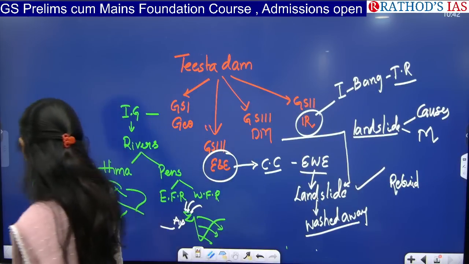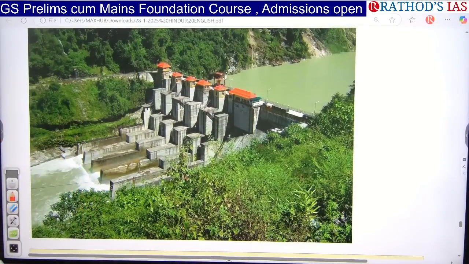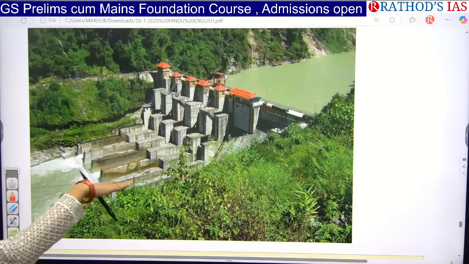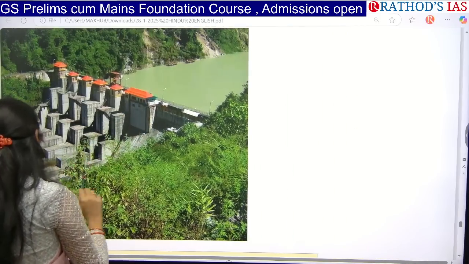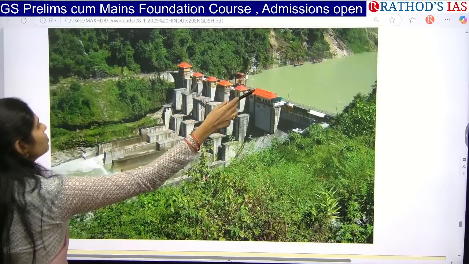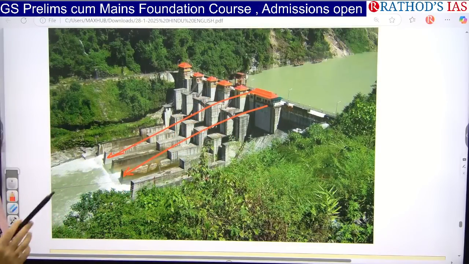And now let us see the Teesta Dam. Here this is the river Teesta and this is the dam which had been washed away. You can see this image, very beautiful image, and it is a run-off river project. That means they are not storing the water at all. They are not constructing any dam. But whenever the river is flowing, because of this movement, that is kinetic energy, they will be trapping this kinetic energy and they will convert it into electricity. So they are not storing water at all. It is a run-off river project.